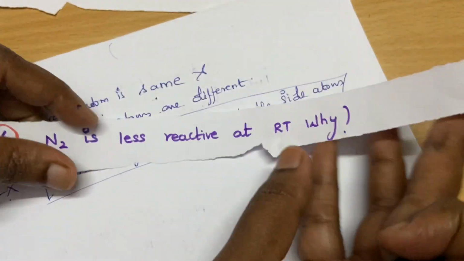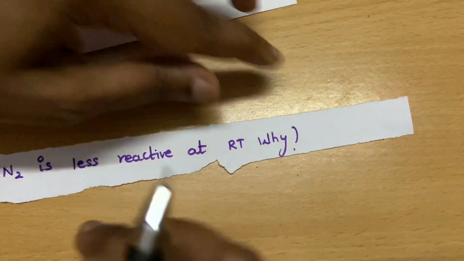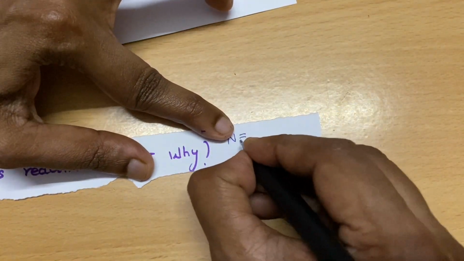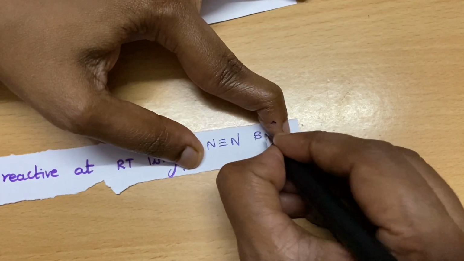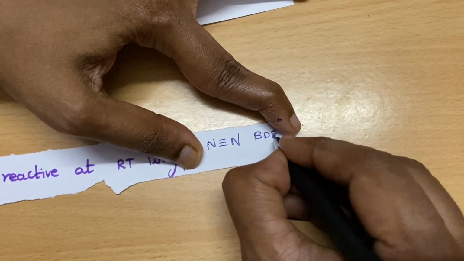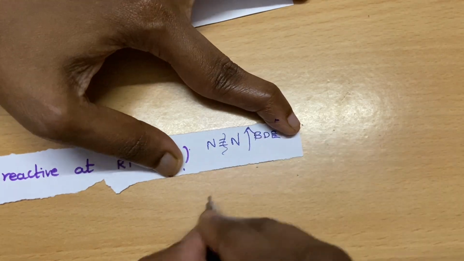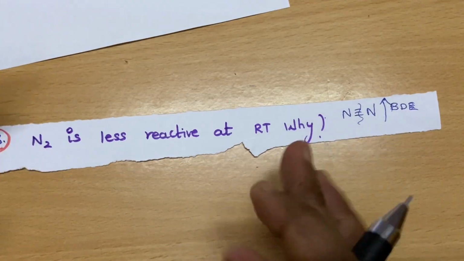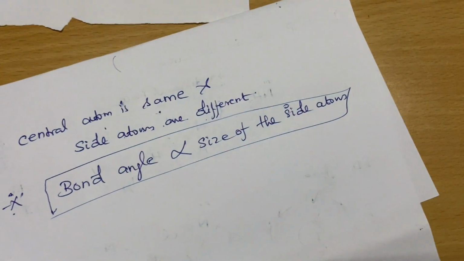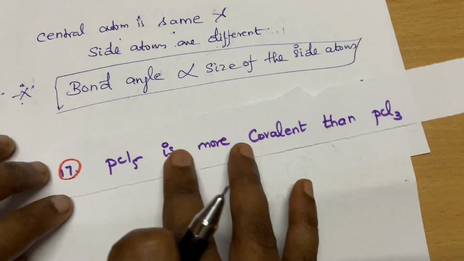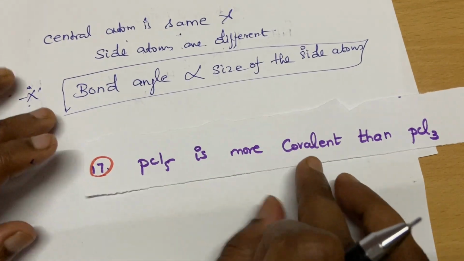Okay, then nitrogen is least reactive at room temperature. Why? Because nitrogen exists as N triple bond N. I told you it has high bond dissociation energy. The energy required to break this bond is very high. So at room temperature, that is why it is very less reactive. Okay, it is very stable. Stability is inversely proportional to the reactivity. Remember this. Then PCl5 is more covalent than PCl3.